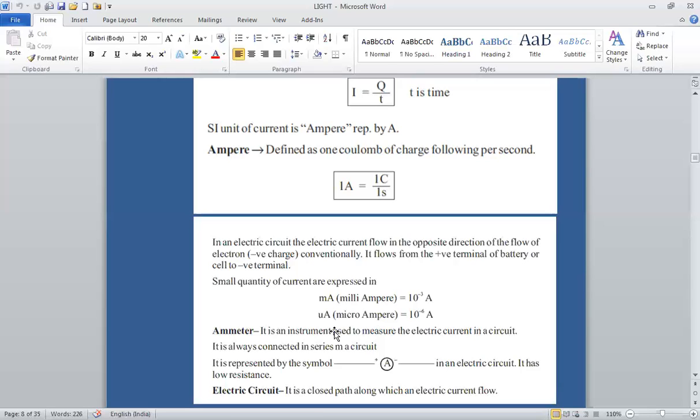Whenever we draw a circuit, we show that current is flowing from positive to negative terminal. But what is the actual direction of current? It is from negative to positive terminal. Followed? Small quantities of current are expressed in milliampere.